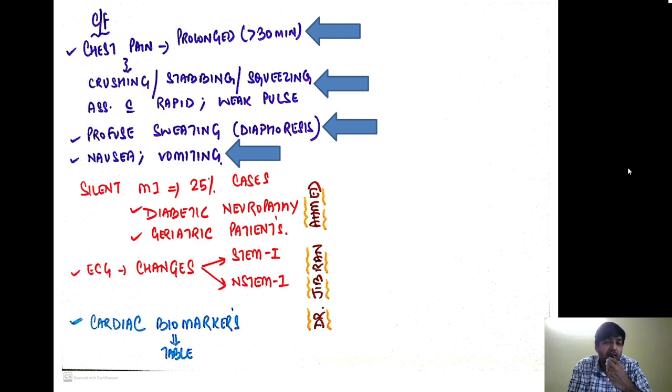Remember, in 25% of cases, myocardial infarction will not have any features. So what are the cases where there is a silent myocardial infarction? These are diabetic neuropathy and geriatric or old patients. Now what are the ECG changes? We have already seen STEMI, or ST segment elevation myocardial infarction, which indicates transmural or full thickness infarct, and NSTEMI, that is non-ST elevation myocardial infarction, which basically refers to subendocardial infarcts.